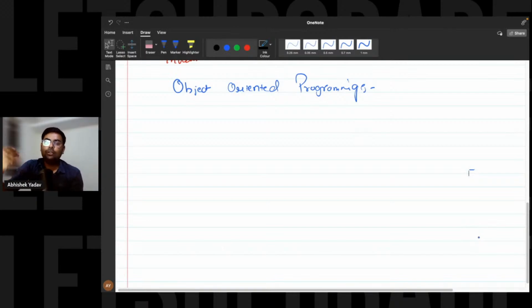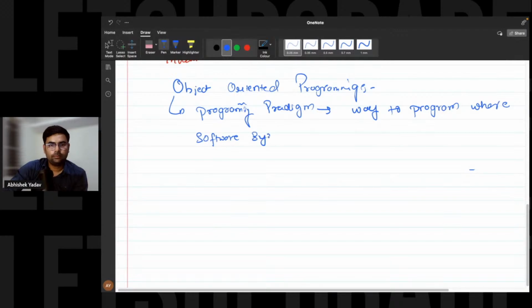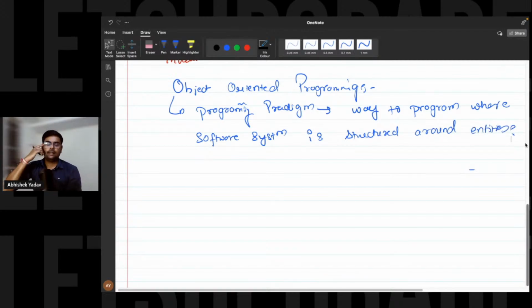It is a way to write our code, a way to structure our code, where the software system is structured around classes and objects, or entities. So object-oriented programming is one of the types of programming paradigm, that is, a way to write the code, or a way to program, where the software system is structured around entities, that is your object. Entities are the core construct.